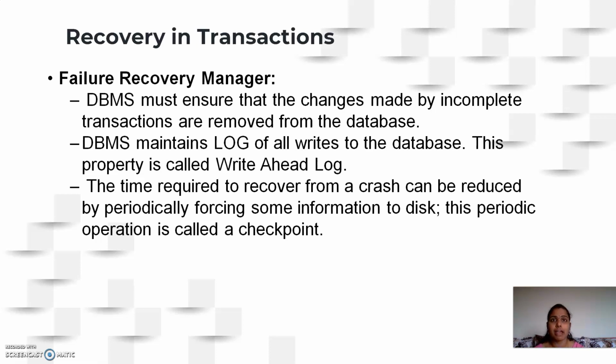A log is nothing but a file that is available on the hard disk. Whenever a failure occurs, if the modifications are not properly done on the database, it results in an inconsistent database. To avoid this, you have a log. So whenever there is a failure on your machine, as the log file is available on your secondary storage, you can verify what operations were performed on the log.